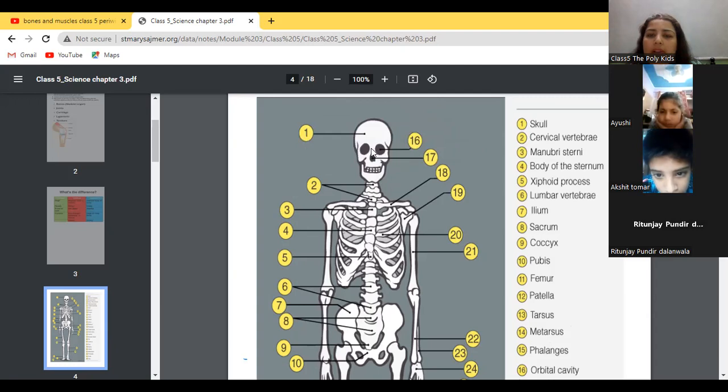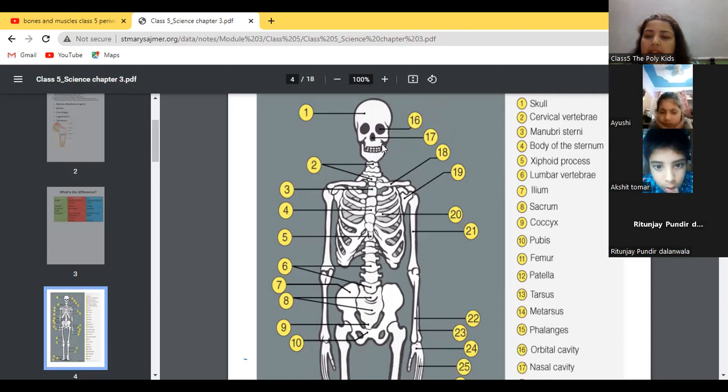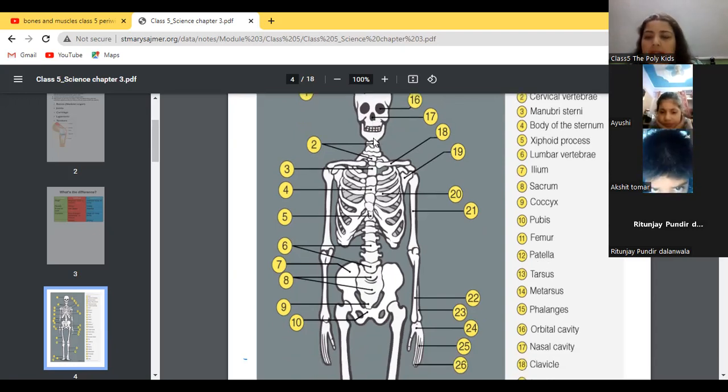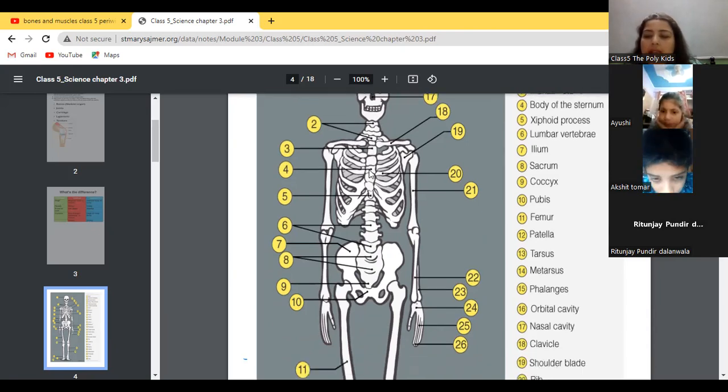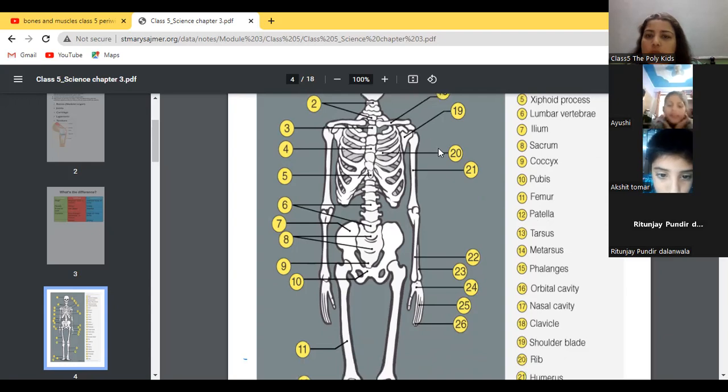Then 16 is orbital cavity. What is that? Orbital cavity. 17 is nasal cavity. This is orbital cavity and this is nasal cavity. Then 18 is clavicle. These both are called clavicle. Then 19 is shoulder blade. 20, these are ribs. You know ribs? These are ribs.